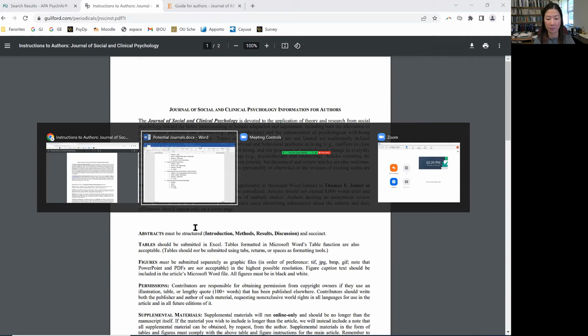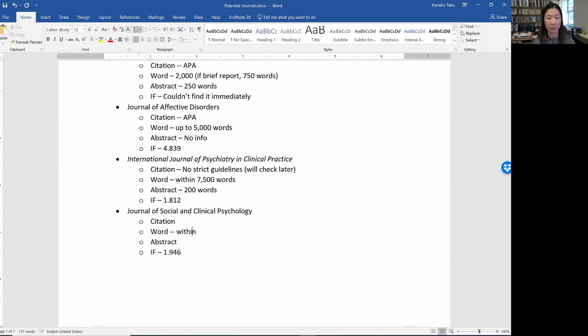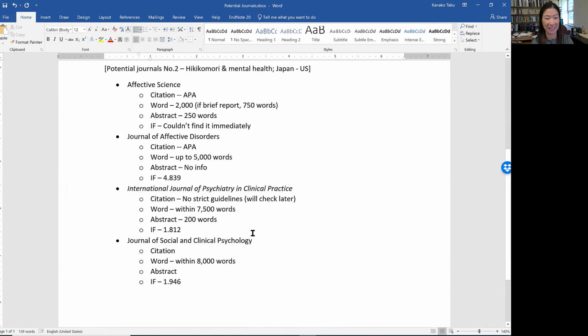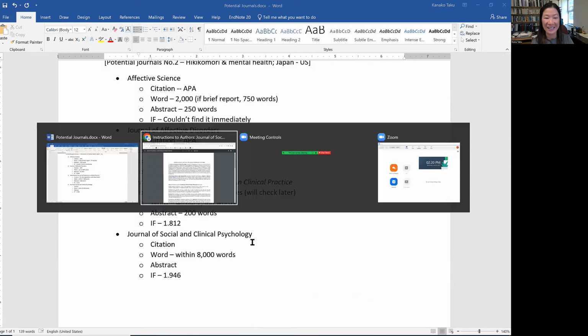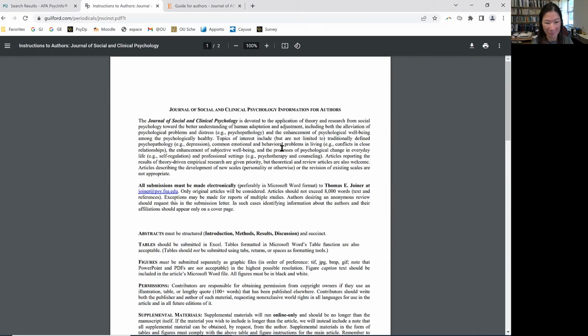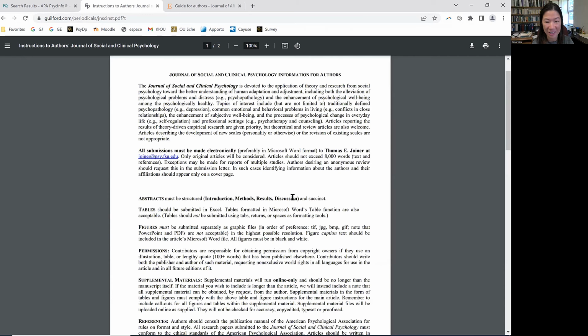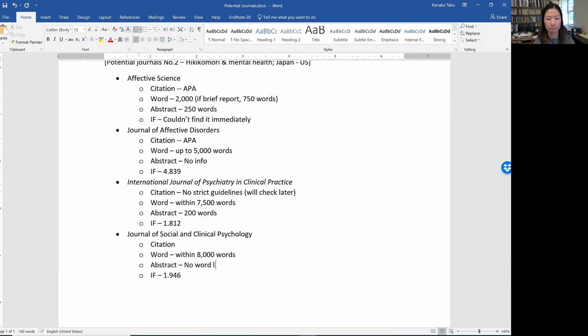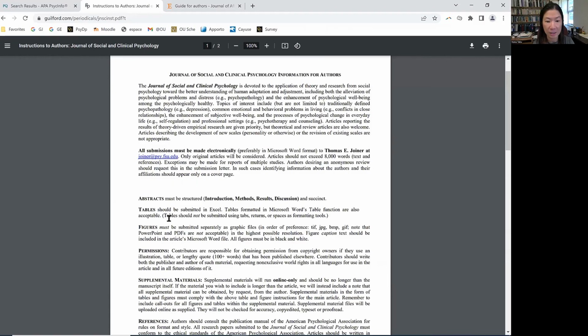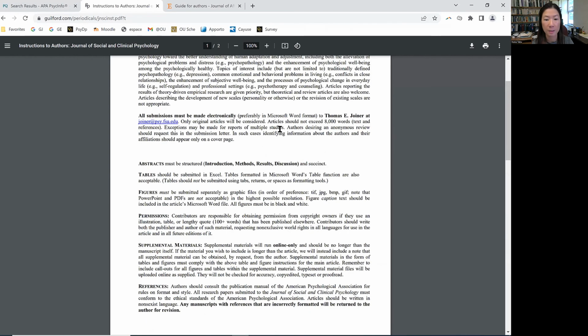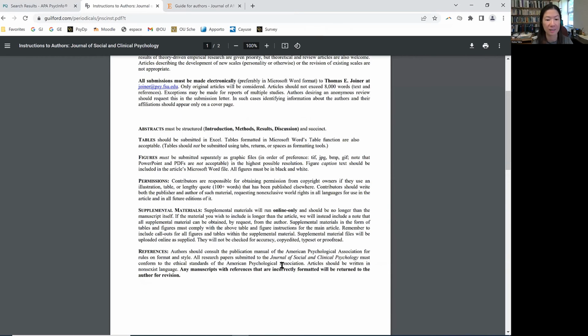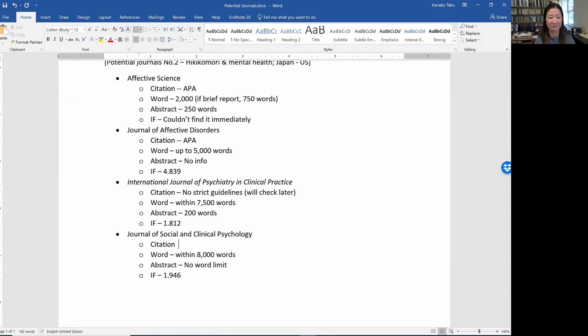I was originally thinking about maybe a brief report, but the more I work on it, I feel like I can now write more. So maybe I can actually consider a longer paper. We'll see how it goes. Abstract must be structured, and there are no word limits. Okay, and then citations, supplemental materials. It has to be, references. There you go, APA, perfect. All right, so now I have all the information.